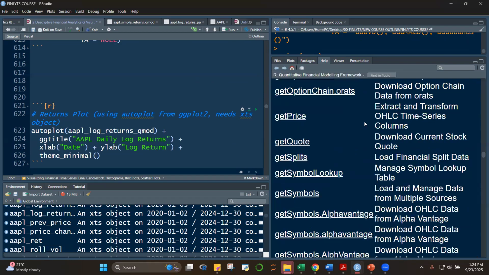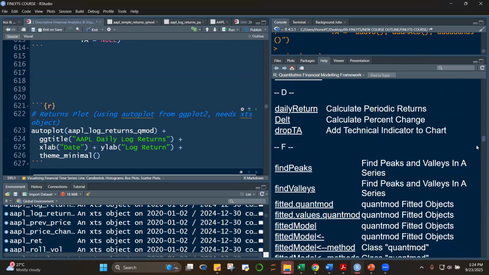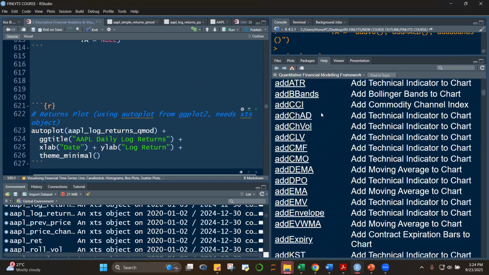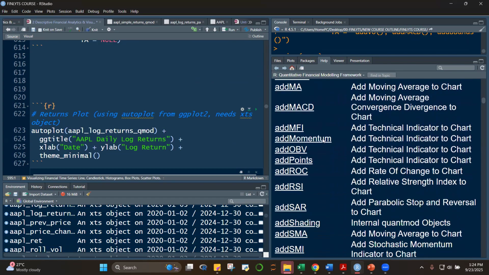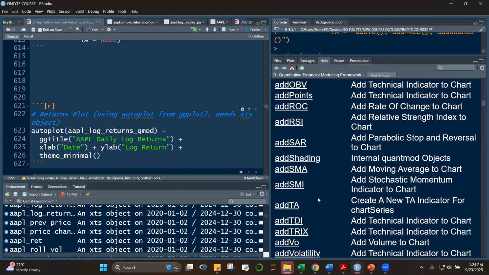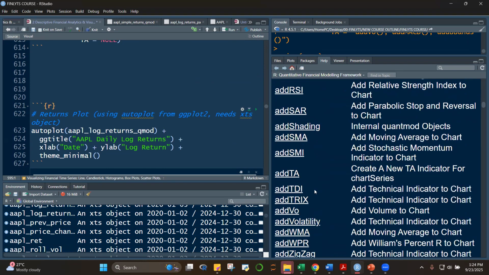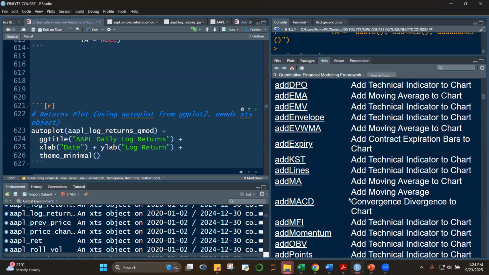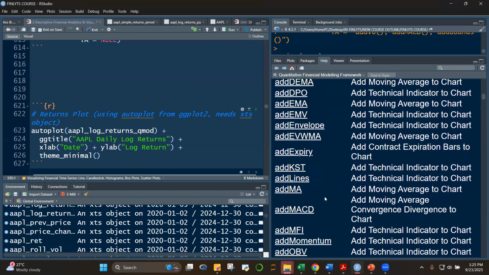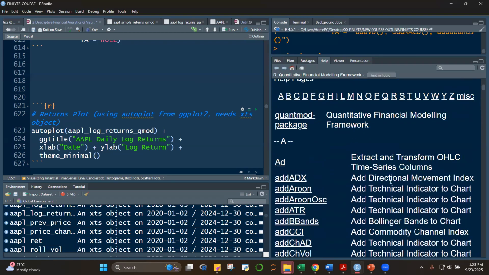If I go back, later on we'll go here, in A, class. You have here adding different types of technical analysis metrics. Add SMI, stochastic momentum indicator. We can add MACD here, moving average convergence divergence, etc. We can incorporate these with chartSeries to add CCI, add Bollinger Bands, class, etc. We look at that now.